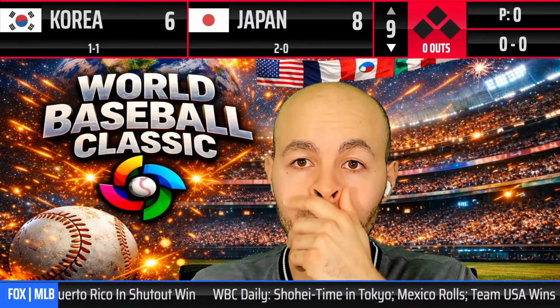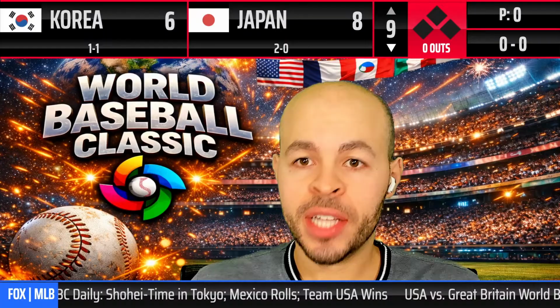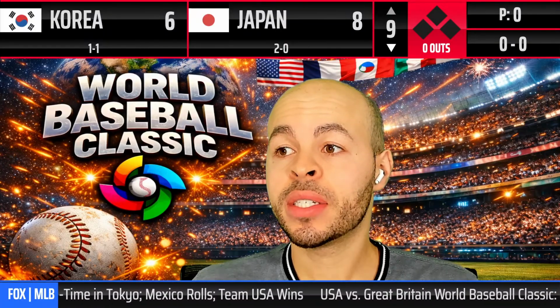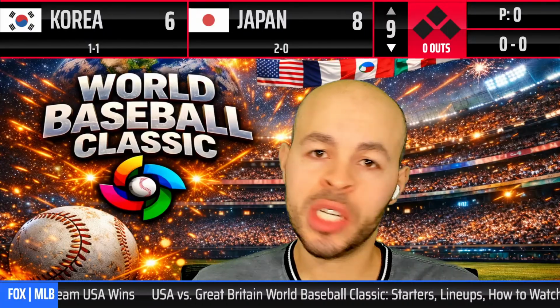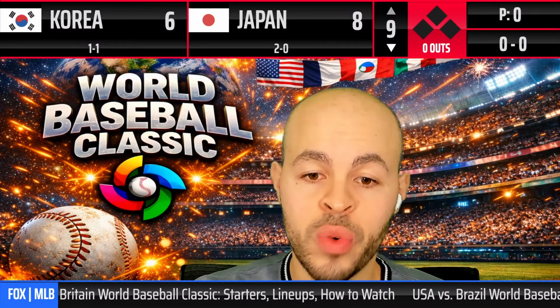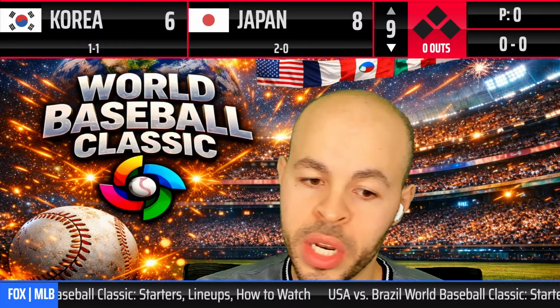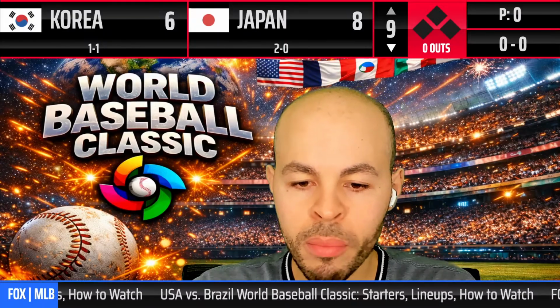Really, really big win. Korea, look, the only chance Korea has now to advance, because Australia is already 2-0, is to win the next two games. Korea is 1-1. The only chance Korea has to advance is to win both games. It just comes down to that. Korea needs to win both games.